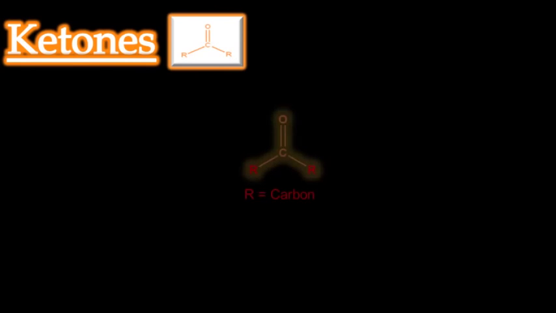Ketones are similar to aldehydes in that they have a central carbonyl group, but ketones differ in that the carbonyl carbon is bonded to 2 carbons. Like thiols or ethers, ketones can be symmetrical or unsymmetrical, depending on which carbon groups are attached to the carbonyl carbon.